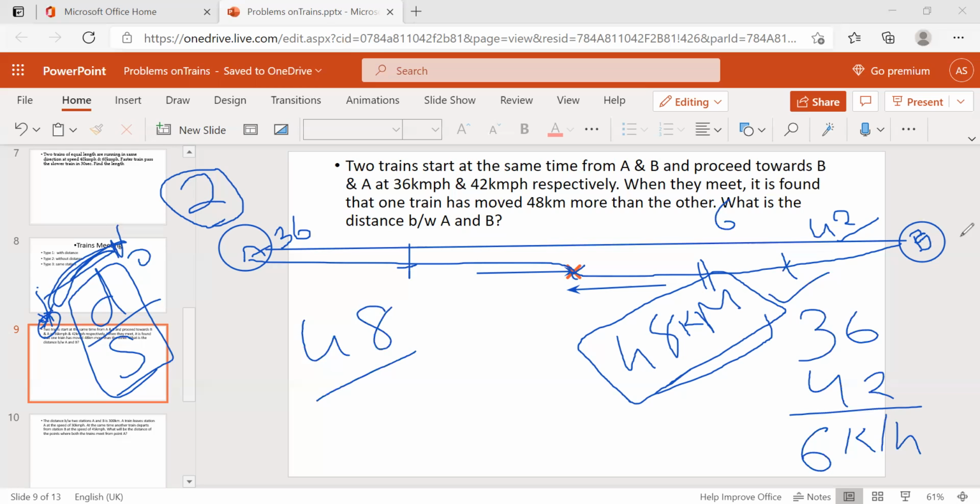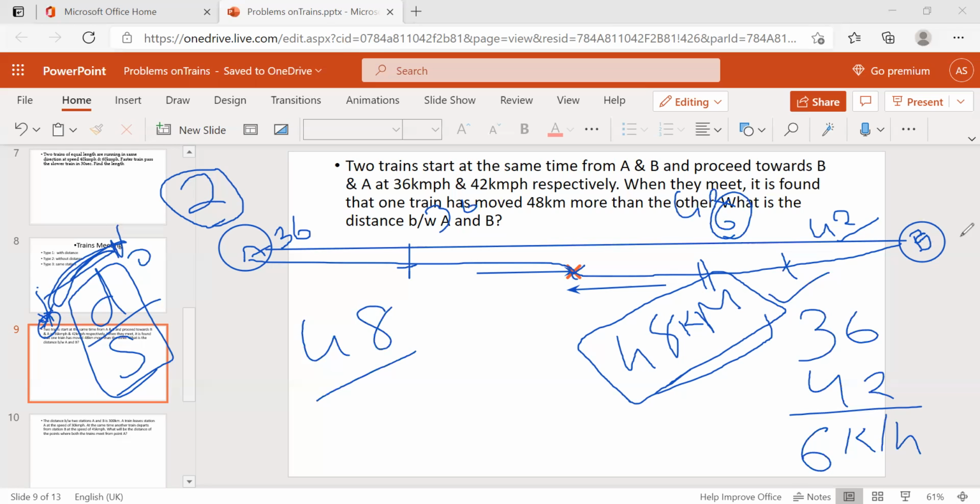If one reaches 36 kilometers in 1 hour, the other reaches 42 kilometers, which is 6 kilometers more. Like that, it keeps gaining until the gap is 48 kilometers.